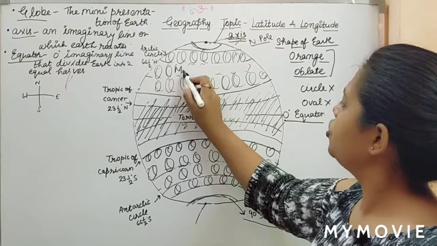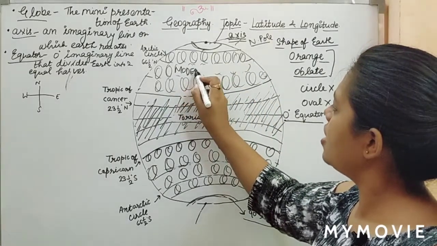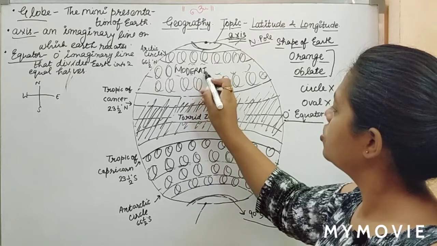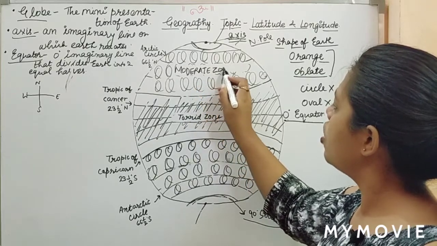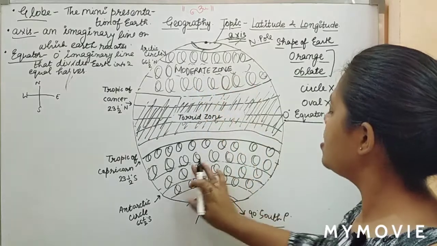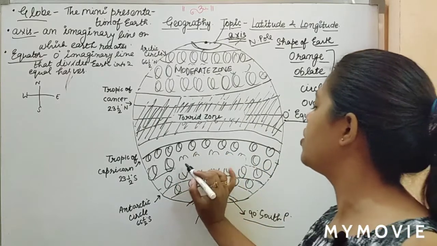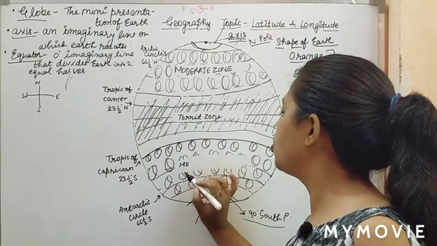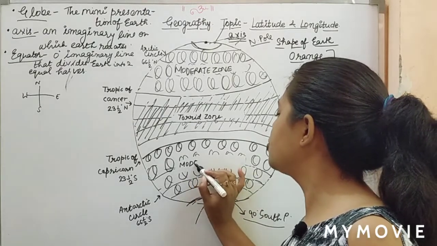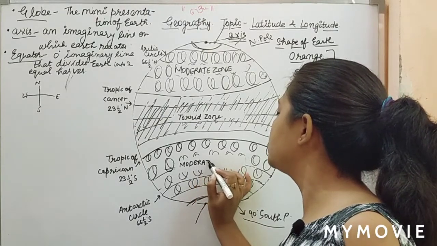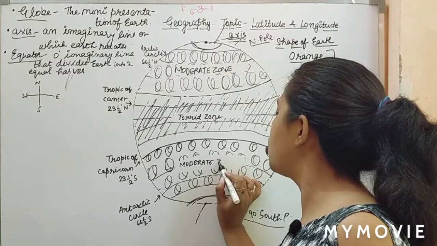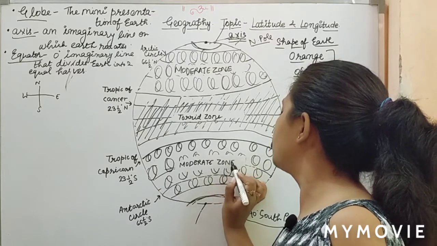Well, I'm sure you all are understanding it very properly. So here we have the moderate zone. And now, what is the difference between your torrid zone and your moderate zone? Torrid zone is your hottest part and moderate zone is neither too hot nor too cold.